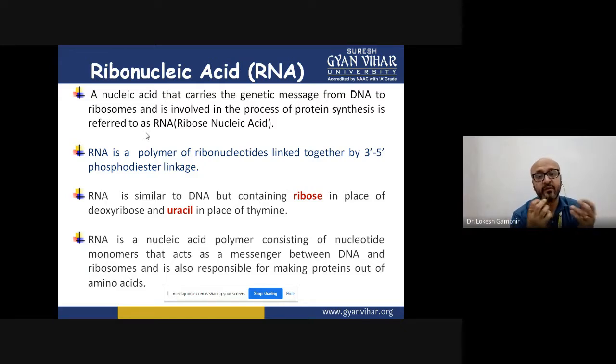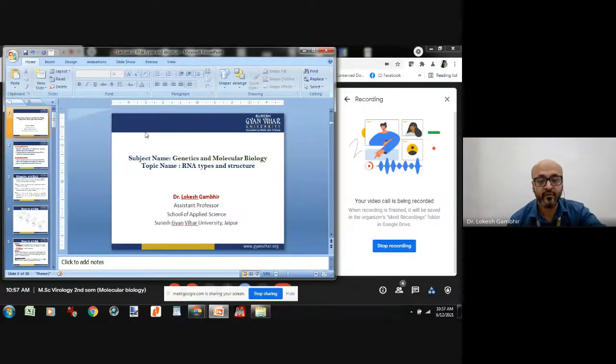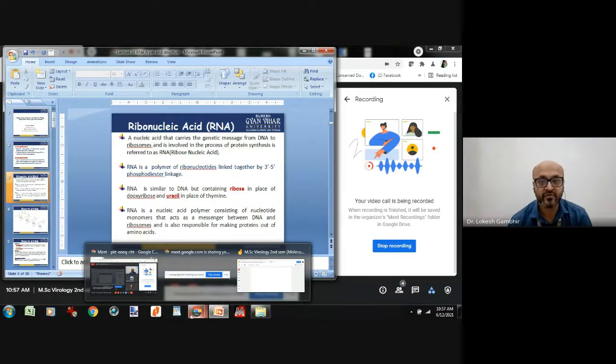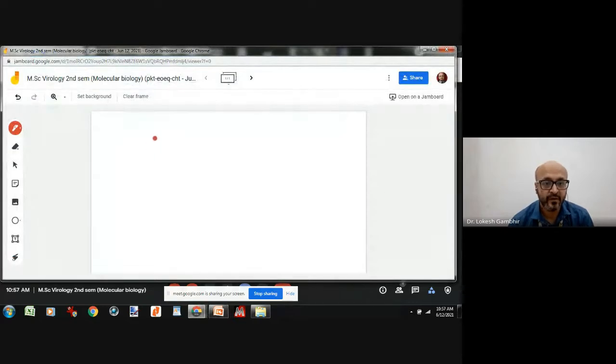Why? Because if you look at the structure of this RNA molecule, a complete RNA molecule is a polymer of nucleotides. Look at the single ribonucleotide. That single ribonucleotide has a pentose sugar called ribose sugar. We are not calling it deoxyribose; we are calling it ribose sugar. So let us look at how this ribose sugar looks. Now look at this diagram. This is the basic structure of a ribonucleotide.